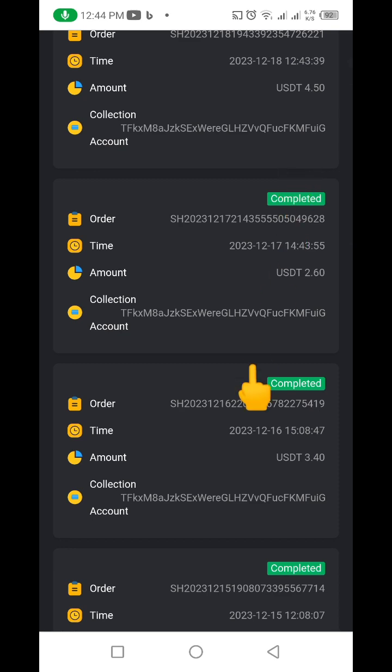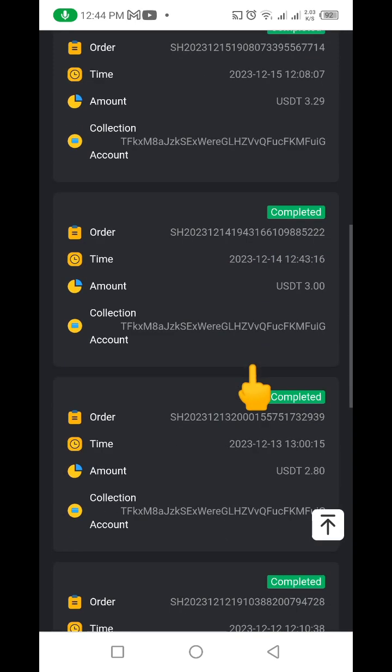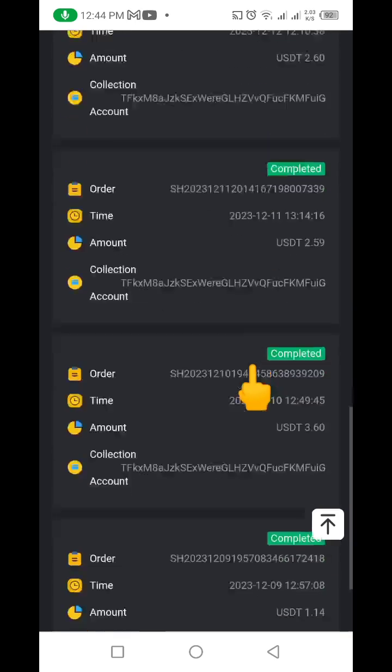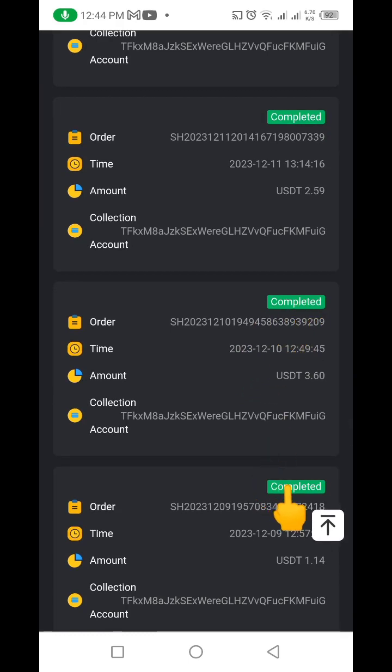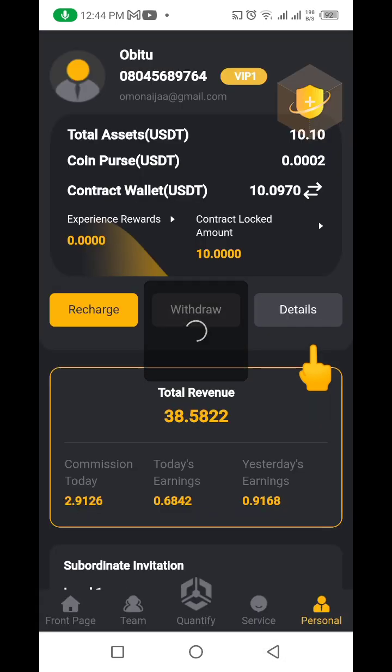You can see all the other ones that have been withdrawing consistently over time. You can see all those ones have been making withdrawals. You can see complete all through. So I just wanted to show you how you can make money from this website. You go on YouTube, go everywhere, you can see guys are making money from it. So that's what I'm going to be showing you from now.